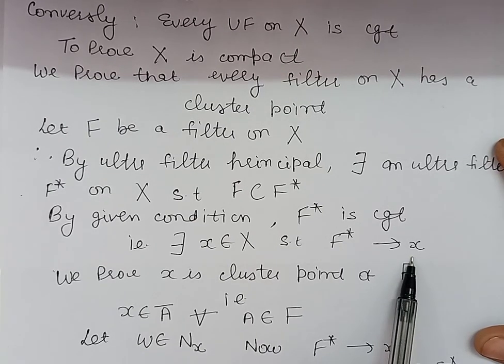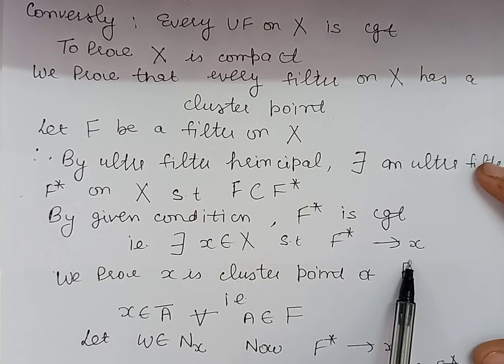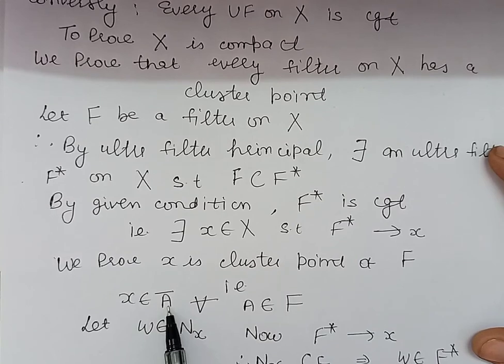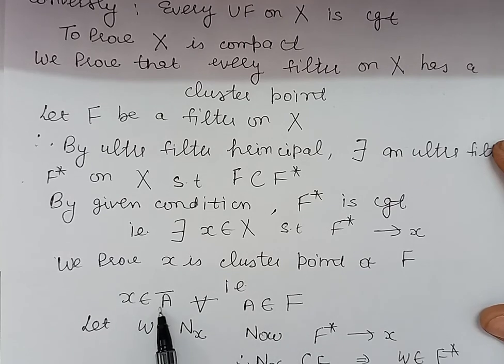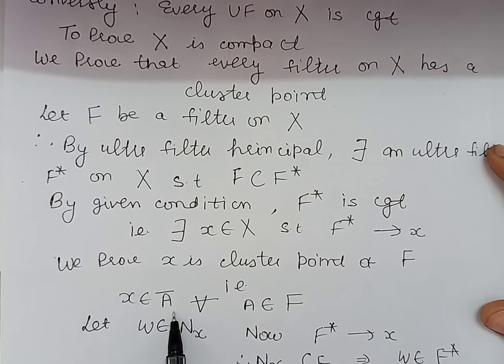Now we claim that this x is a cluster point of filter F. By definition of cluster point, we are to prove that x belongs to A closure for every A belonging to the filter F. In order to prove that, we will have to prove that the intersection of every neighborhood of point x with the set A is non-empty.